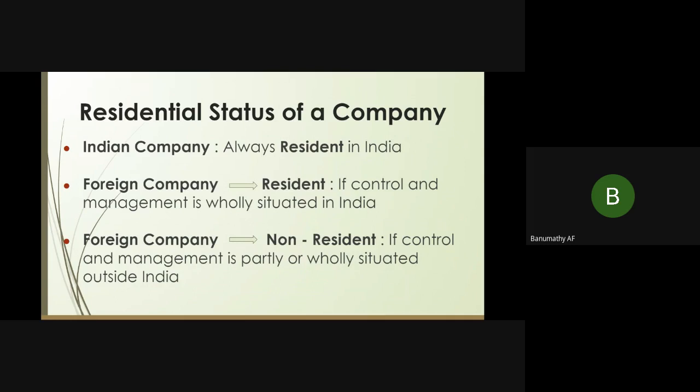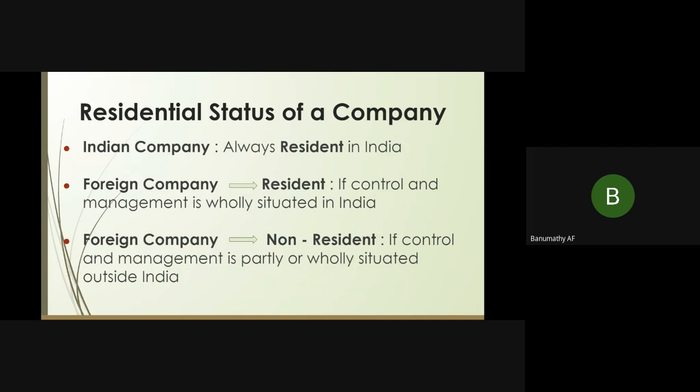An Indian company is always resident in India. Then what about a foreign company? If control and management of its affairs is wholly situated in India, then it becomes a resident. If it is partly or wholly situated outside India, then it becomes a non-resident.